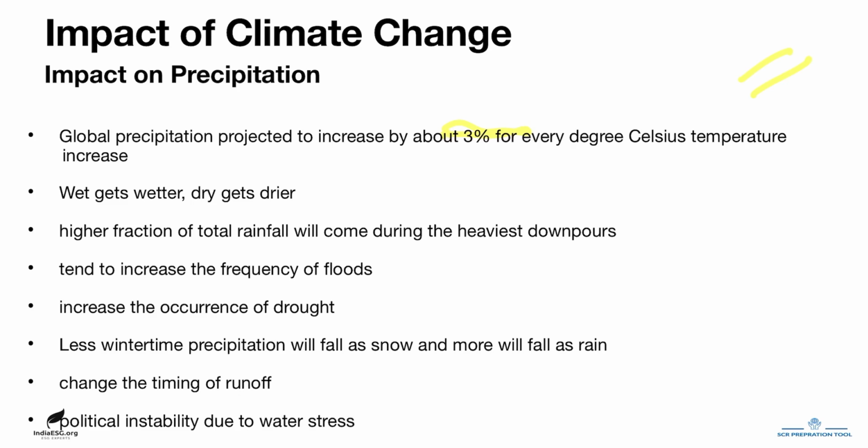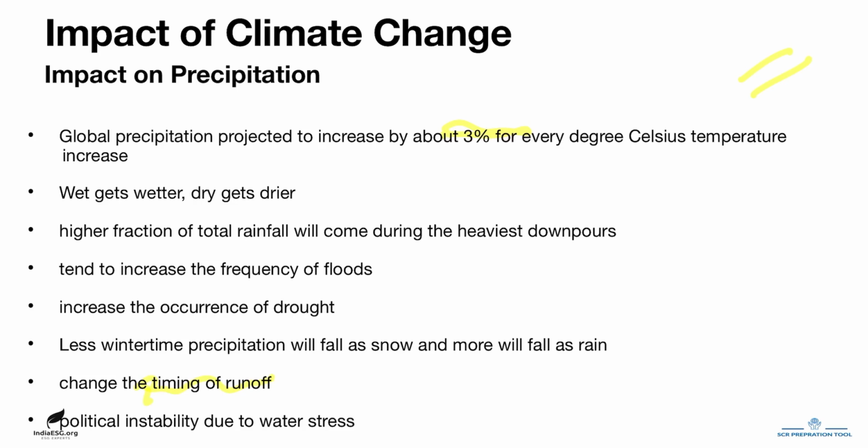Also, there will be a shift in the form of precipitation. Less winter time precipitation will fall as snow, and more will fall as rain. When snow falls in winter, the water does not run off until the snow melts in spring. So, there is a big time lag between snowfall and the melting of water. However, when it rains, it runs off immediately, and therefore a different form of precipitation will change the timing of the runoff. This will increase the availability of water in the winter and spring and decrease it in summer.